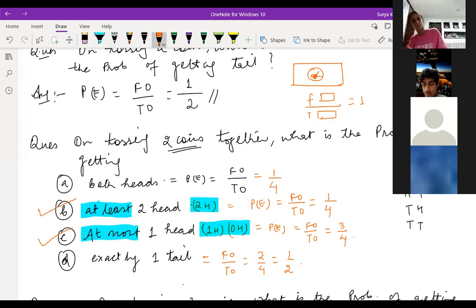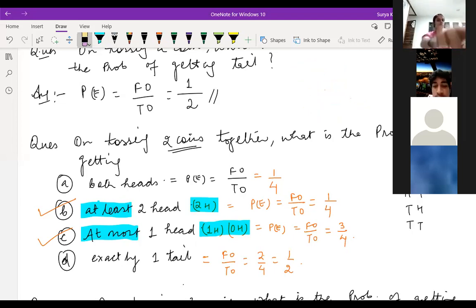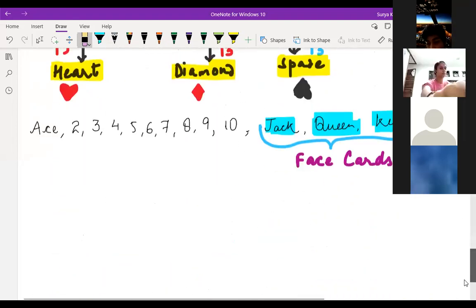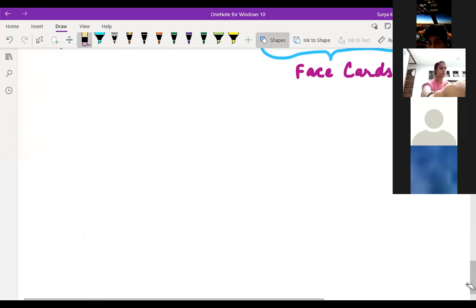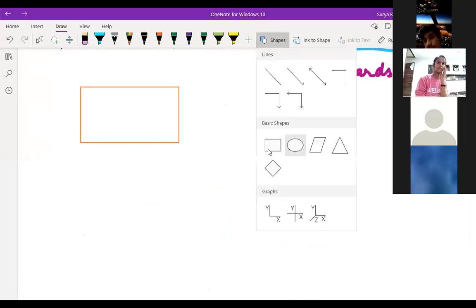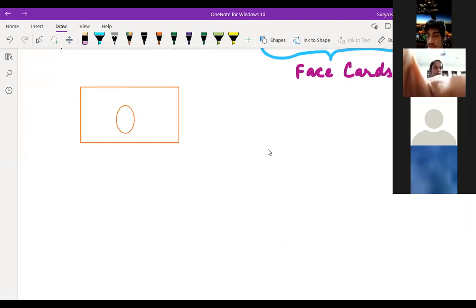Wait, I'll just come to your question. I understood what you are saying. That question is there with me somewhere. I'll discuss it here only. Tell me the question, what exactly they're asking over here. So it's written, suppose you drop a die at random on a rectangular region. What is the probability that it will land inside the circle with diameter 1 meter? The length of the rectangle is 3 meters and the breadth is 2.